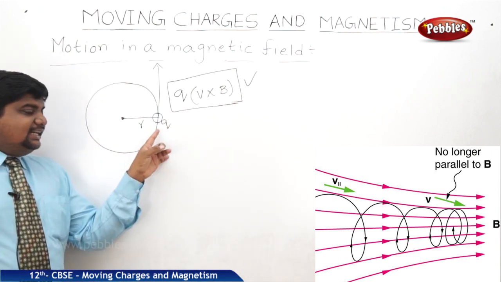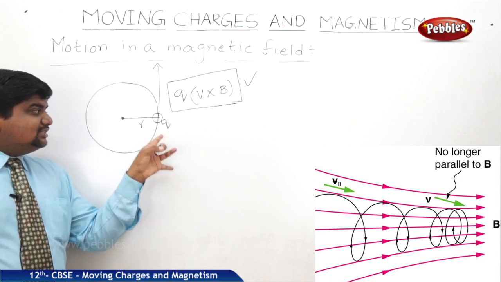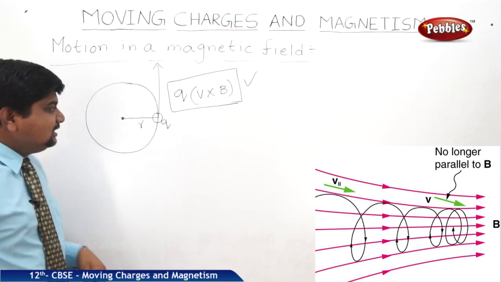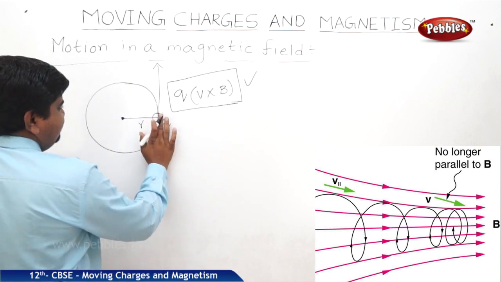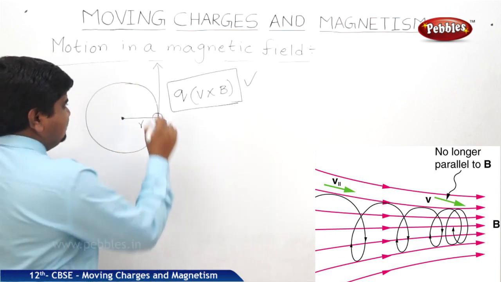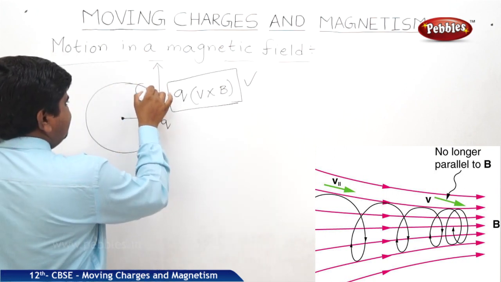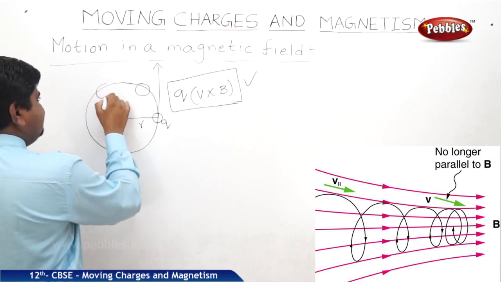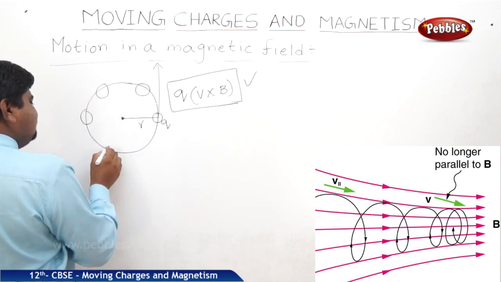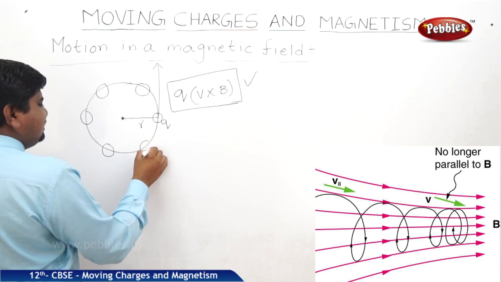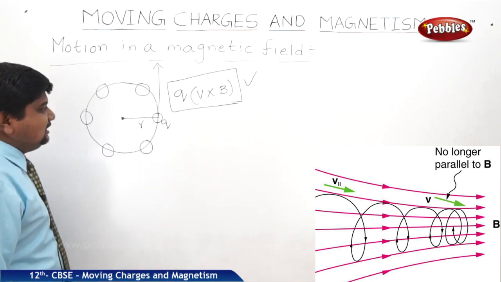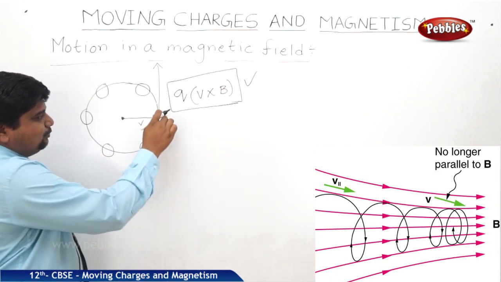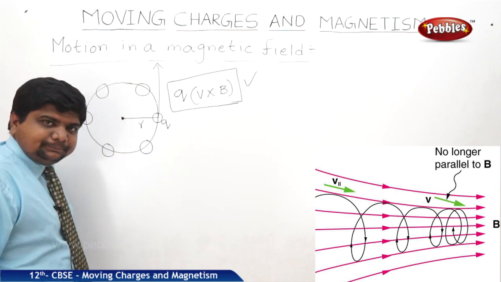But a centripetal force is continuously acting on the charge. That's why the charge, instead of going straight, at one time it will be here, next time here, next time here. Means time variation from one point to another point.